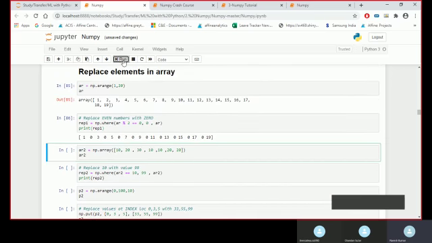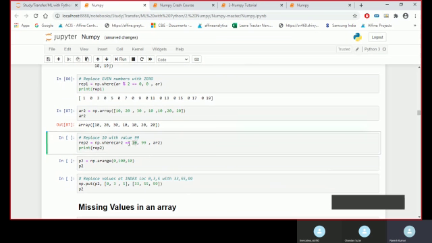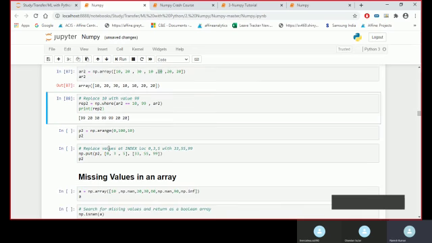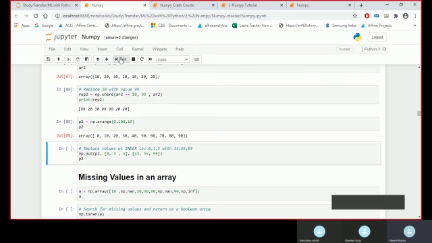This is another example where any number that is divisible by 10, or any number that is equal to 10, I am replacing it with 99. Wherever it was 10, I have replaced it with 99. So at this place it was 99, at this place it will be 99, and at this place it will be 99. I'm creating this, so this is just the creation.